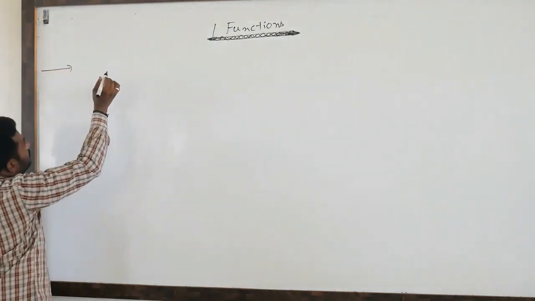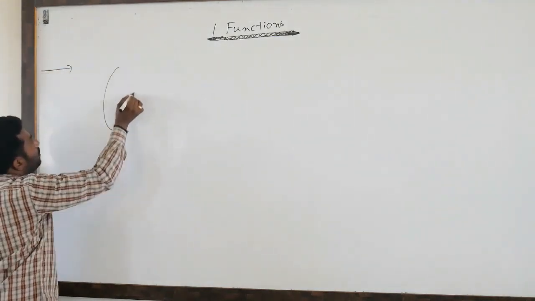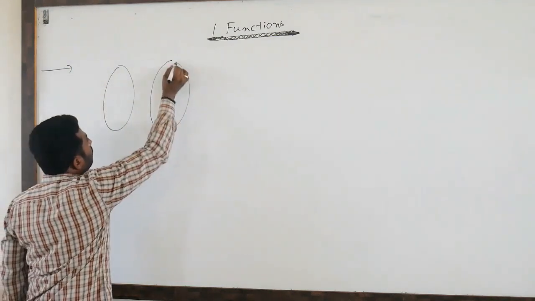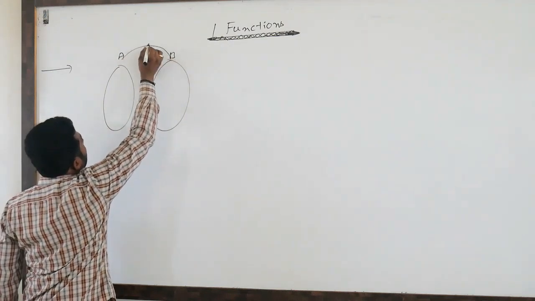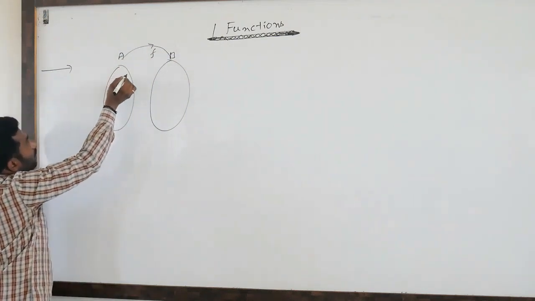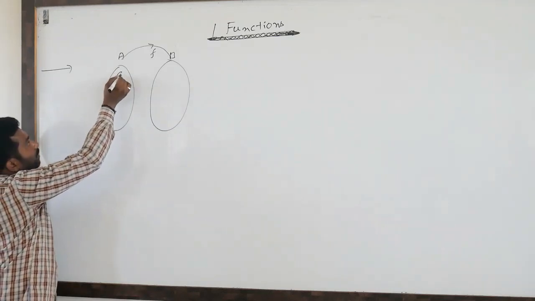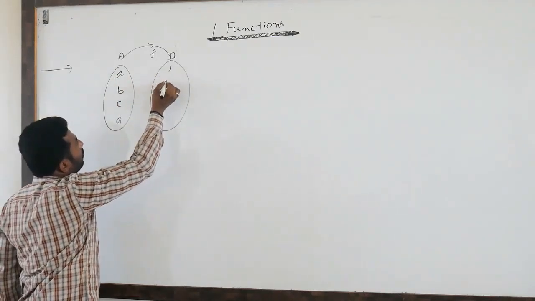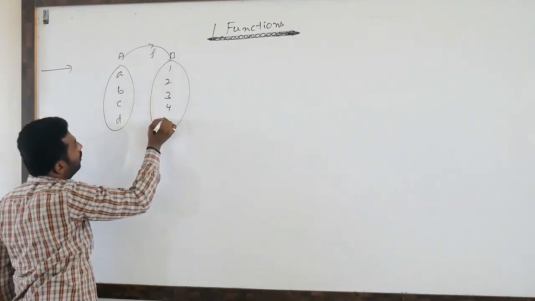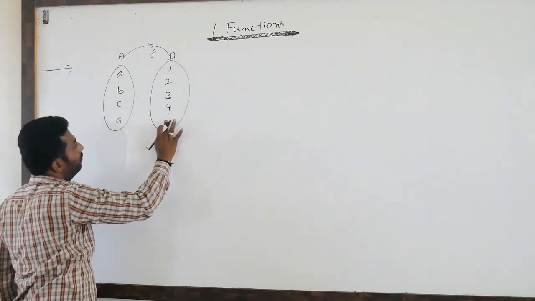First I will take one example. This is set A, set B. This is the function f. Suppose I take A, B, C, D and 1, 2, 3, 4, 5.